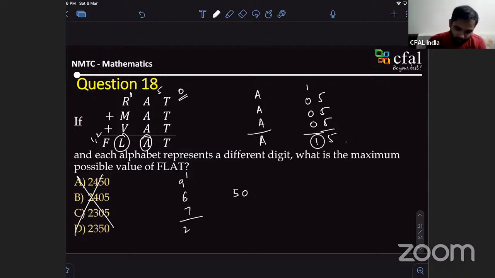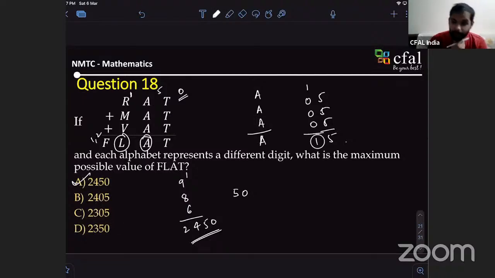We can have 9, 8, 6. We can have 9, 8, and we don't want 7 then, right? We want 6. 1 digit less, that's all. So this will be 24. All the digits are different. Makes perfectly fine, no issues. All the numbers are different. Great. So it is 2450. So option A is the correct answer.